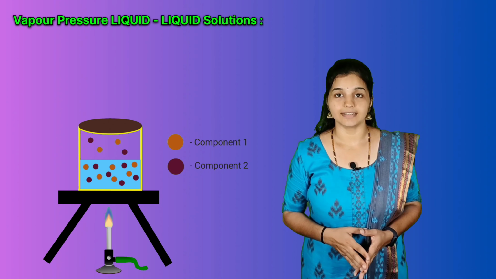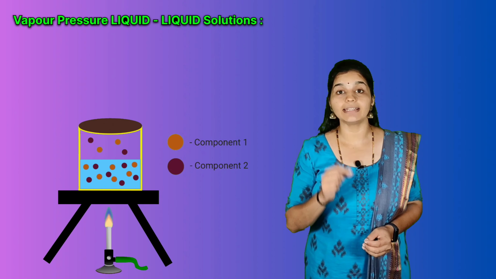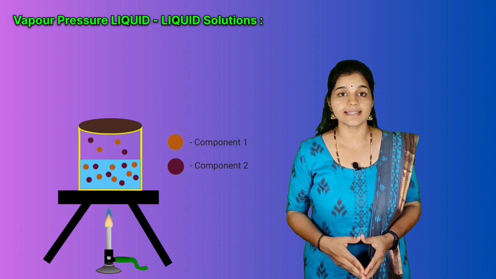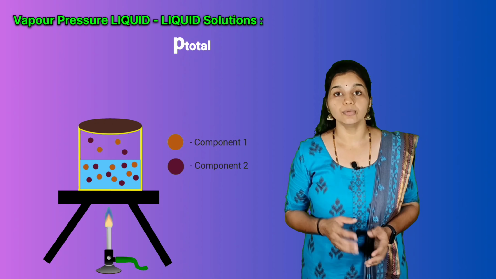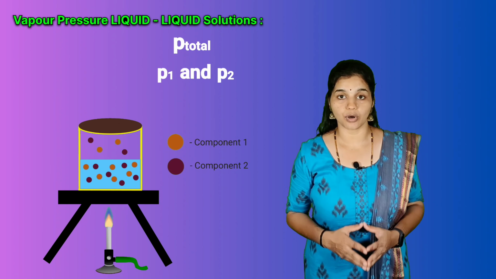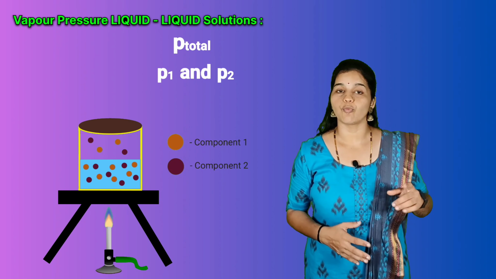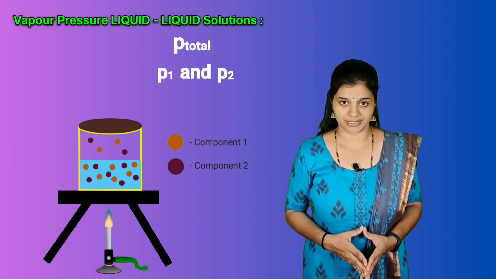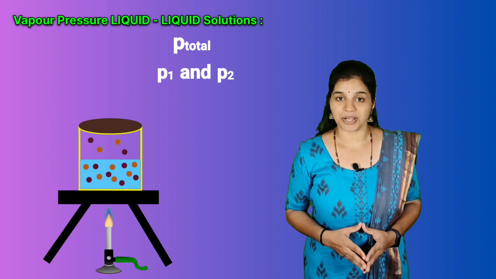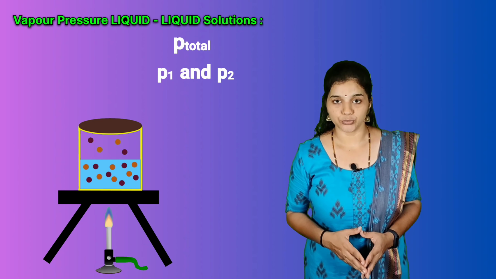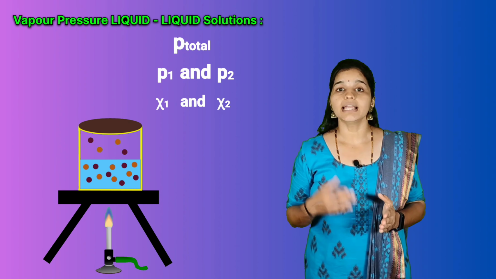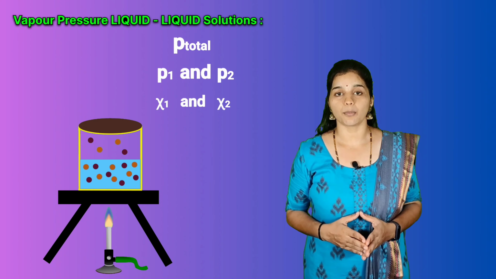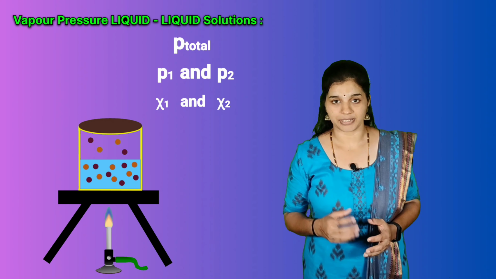Let us consider the total vapor pressure at equilibrium stage as P total, and P1, P2 be the partial vapor pressures of the two components 1 and 2 respectively. These partial pressures P1 and P2 are related to the mole fractions chi1 and chi2 of the two components 1 and 2 respectively.